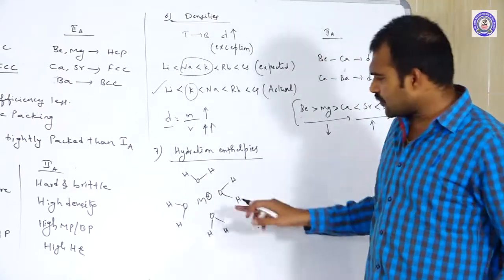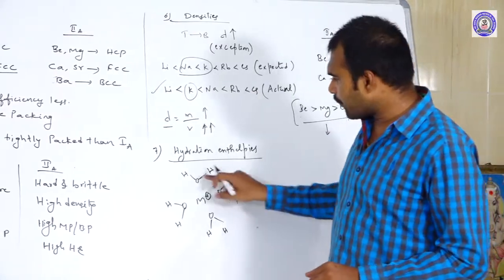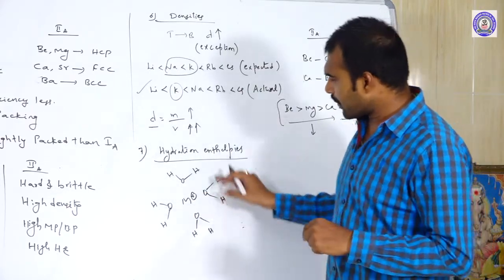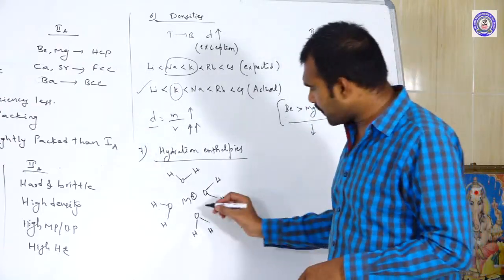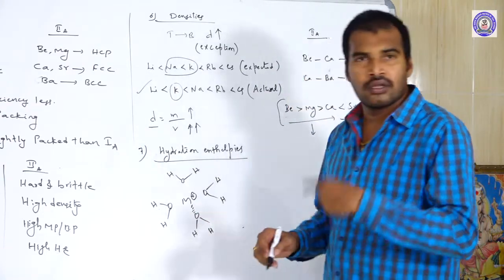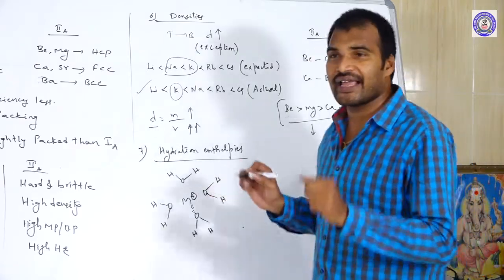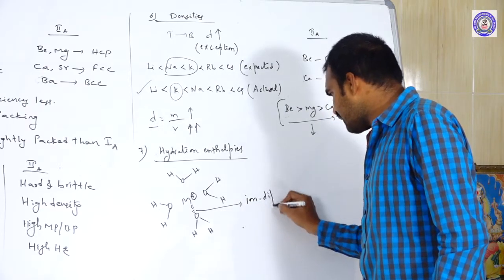After that, as we know, water is a polar molecule. Whenever a molecule is polar, it has a permanent dipole moment. So whenever a polar molecule surrounds the ions, between this dipole and this ion some attractions, ion dipole interactions, will generate. So what interactions are these? Ion dipole interactions.